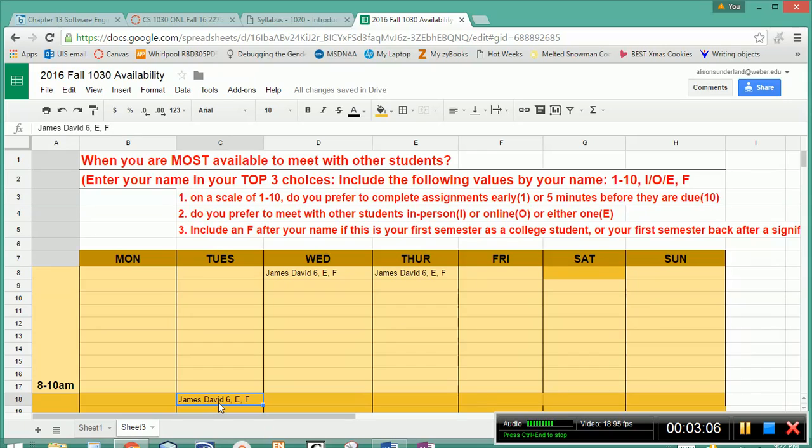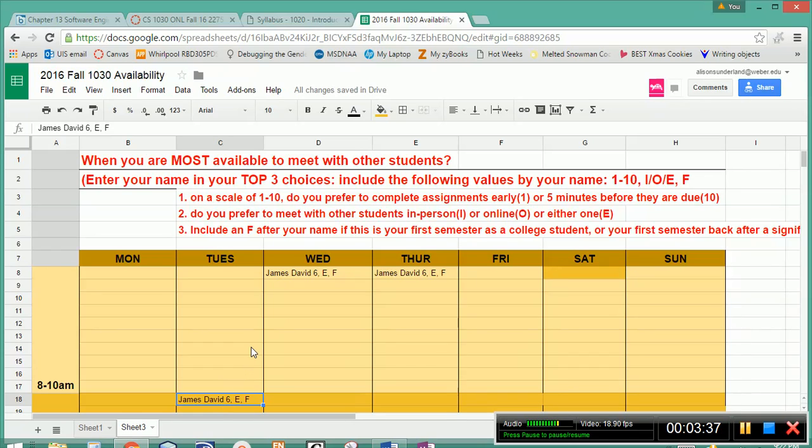And I'm going to use this information that you give to me to put you in a group to begin with. I'd prefer to group the people together who are available during the same time of the day. I would also really prefer to group the people together who have around the same level of procrastination, so that I can have early starters in a group together, and I can have our procrastinators in a group together so that we don't drive each other crazy.